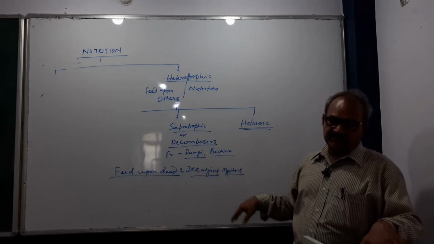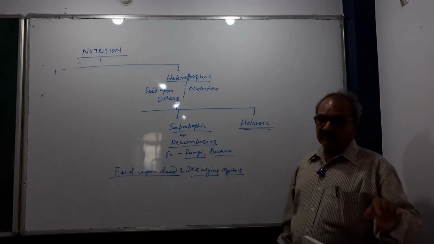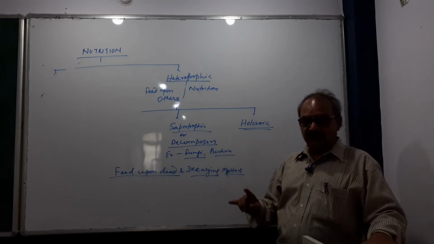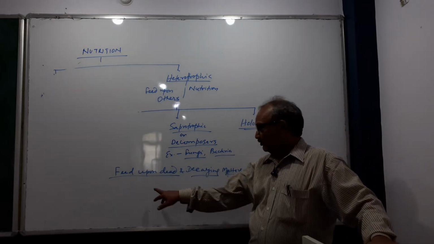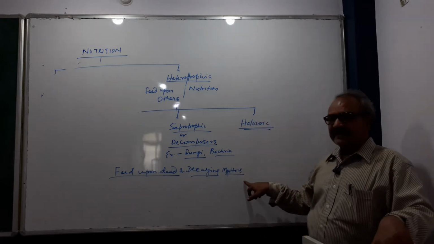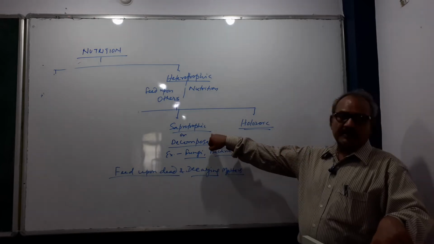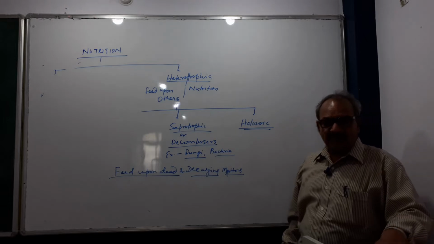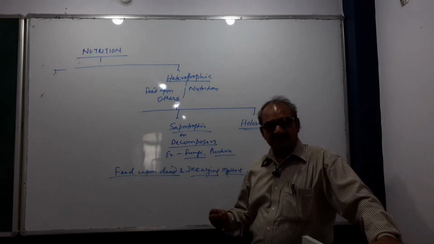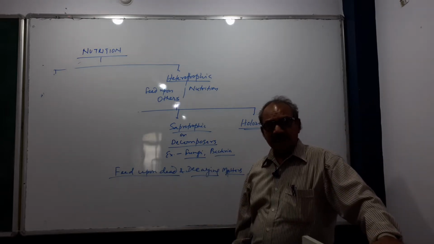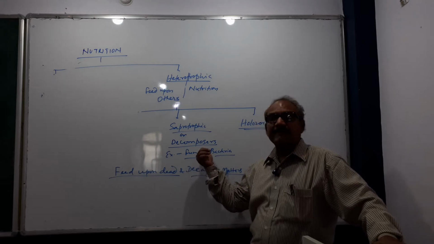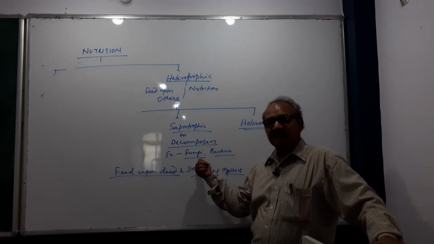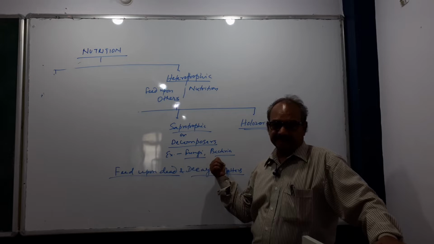Example, fungi and bacteria. What is saprotrophic? The mode of nutrition in which living organisms feed upon dead and decaying matter is called the saprotrophic mode of nutrition. The living organisms are called saprotrophs, also known as decomposers, for example, fungi and bacteria.